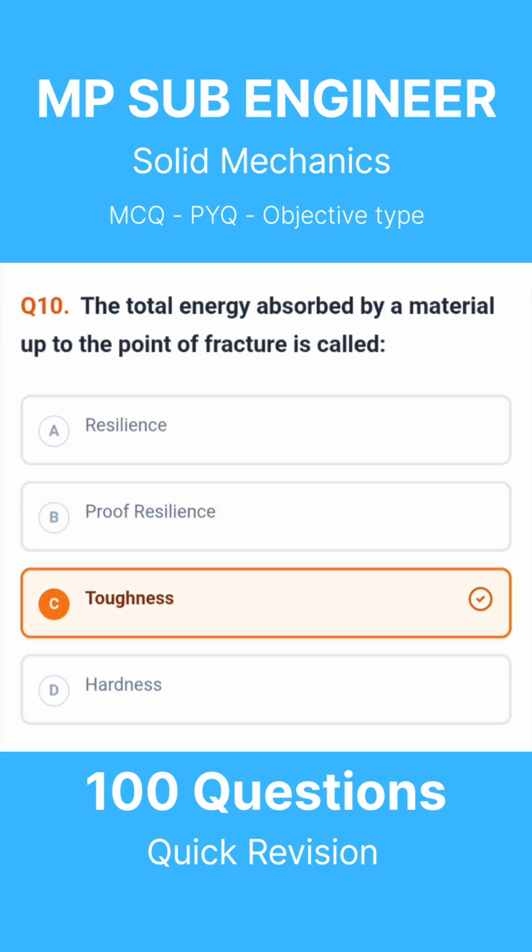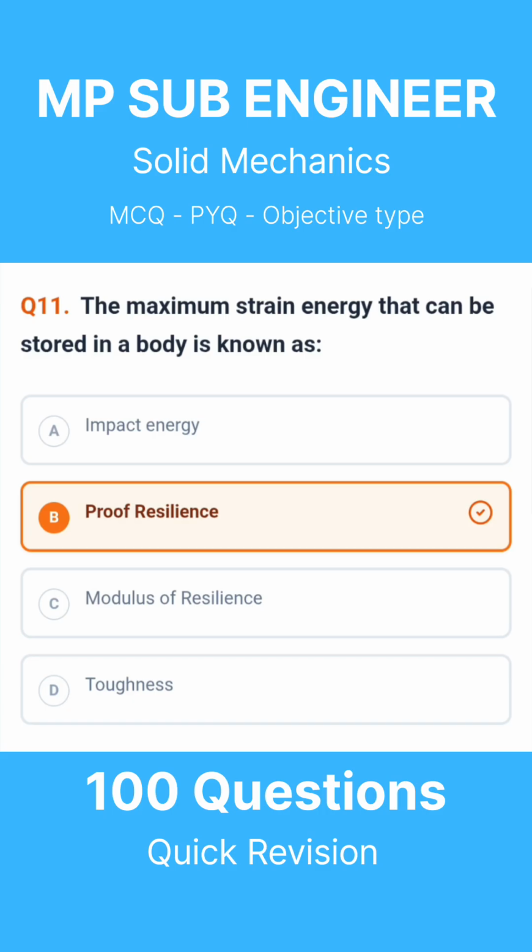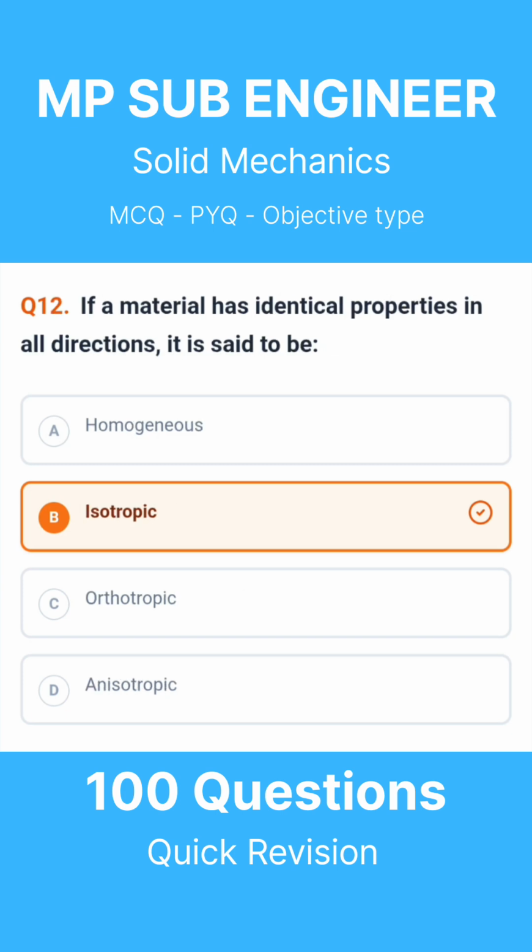Question 10. The total energy absorbed by a material up to the point of fracture is called. The correct answer is toughness. Question 11. The maximum strain energy that can be stored in a body is known as. The correct answer is proof resilience. Question 12. If a material has identical properties in all directions, it is said to be. The correct answer is isotropic.